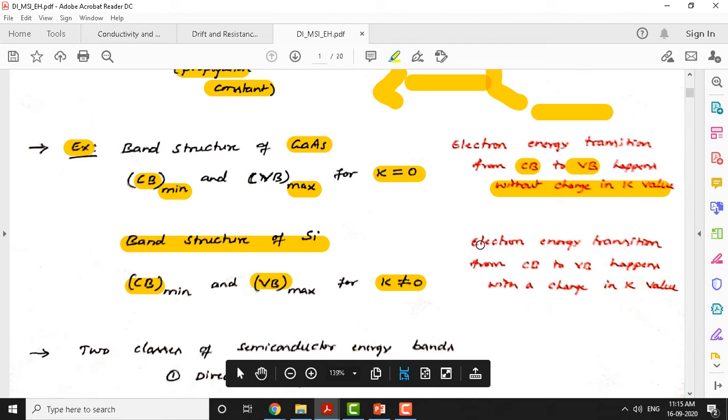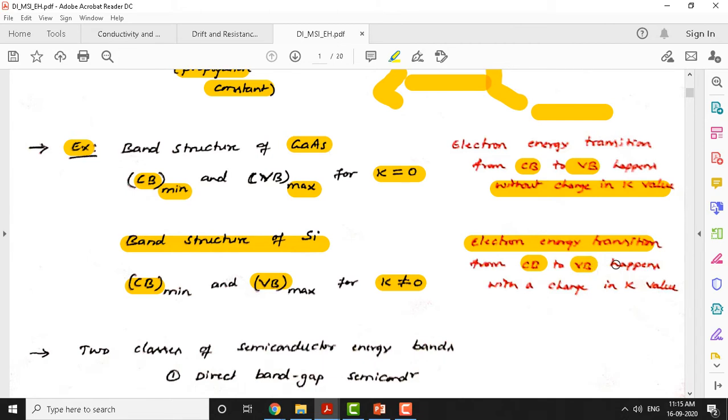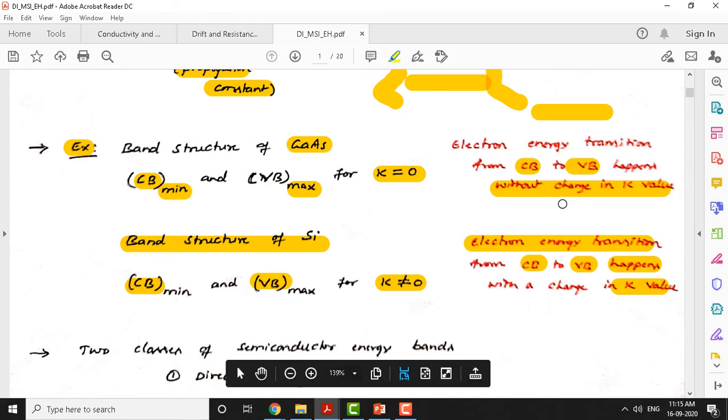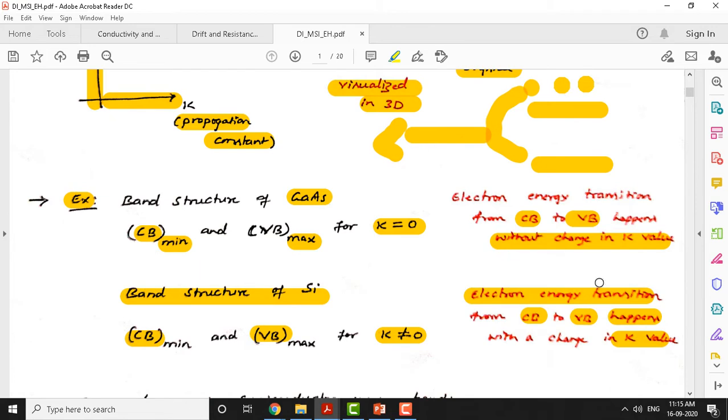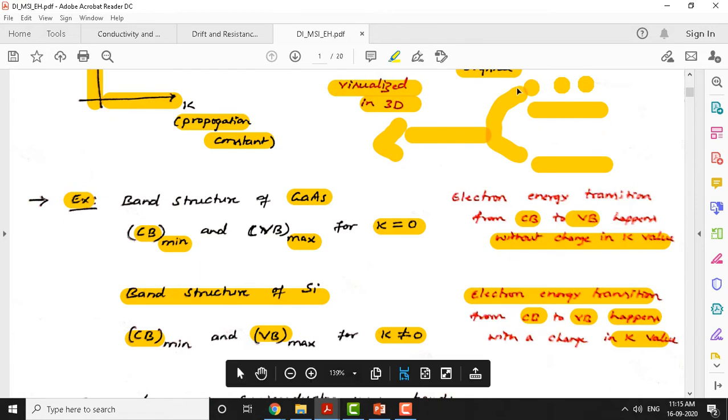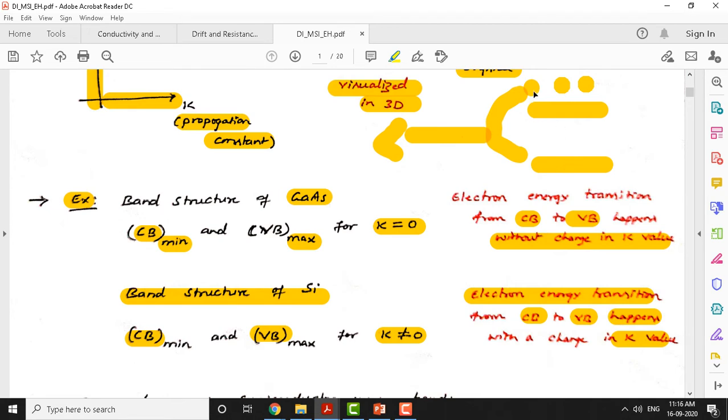That means the electron energy transition from the conduction band to the valence band happens with a change in the value of k. It doesn't happen at k equal to 0. That's the difference between direct and indirect band gap semiconductors. The process is the same, but the electron doesn't come directly back to the valence band. It comes at a different value of k. The electrons enter a temporary defective state, and then they come back to the valence band state.